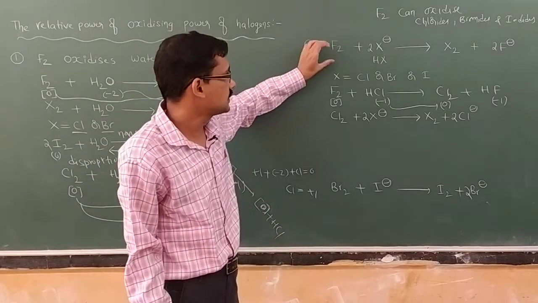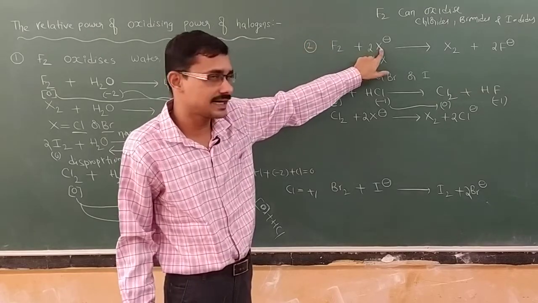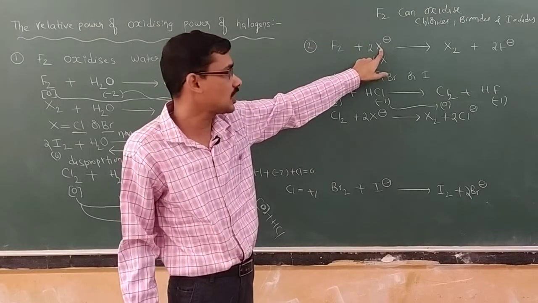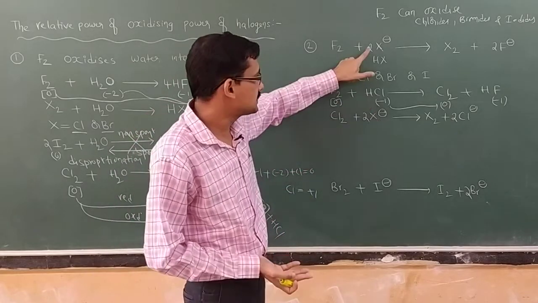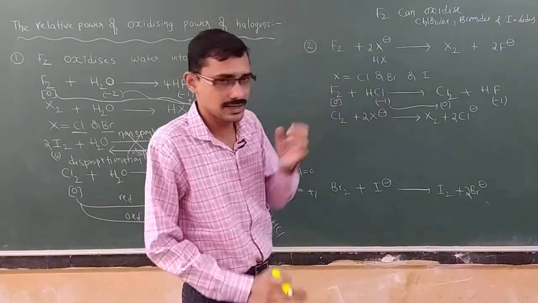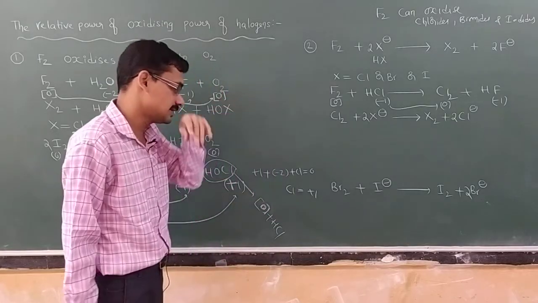In this way you have to write fluorine, and in the X place you can write Cl minus, Br minus and I minus here. Instead of writing H plus, I didn't write H plus here, I have written Cl minus directly there. Nothing wrong in this one.